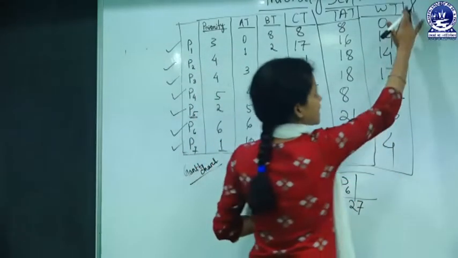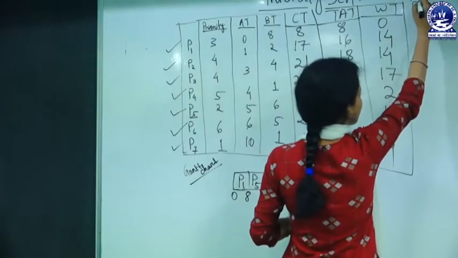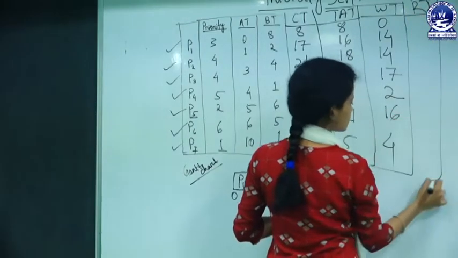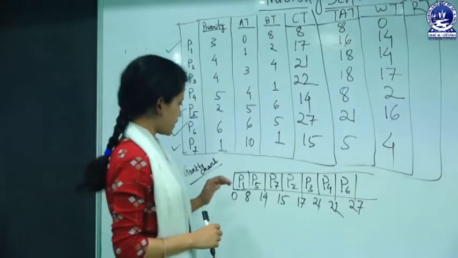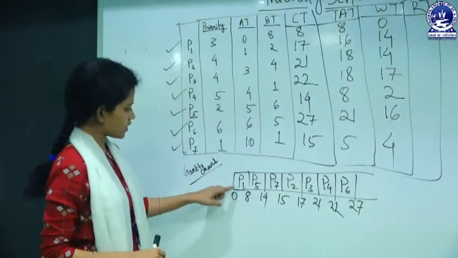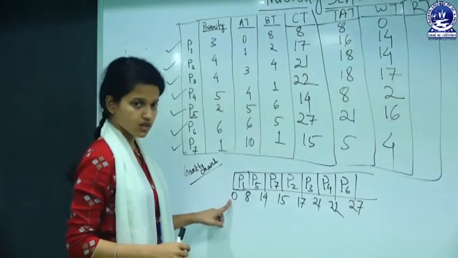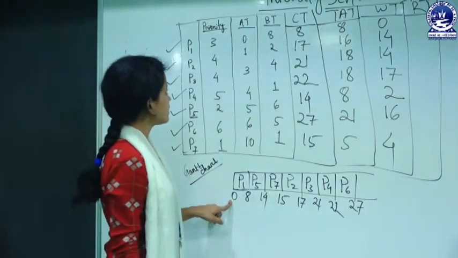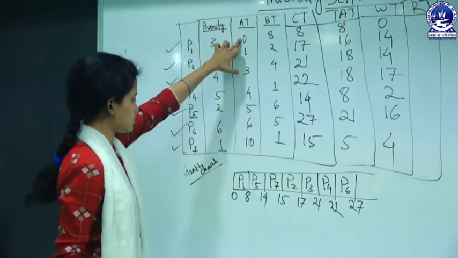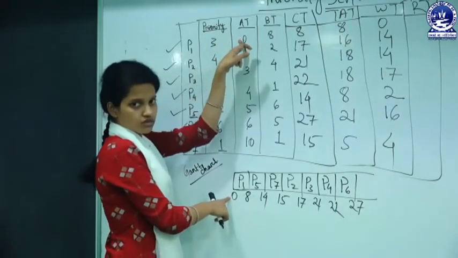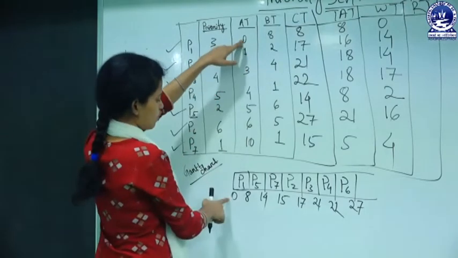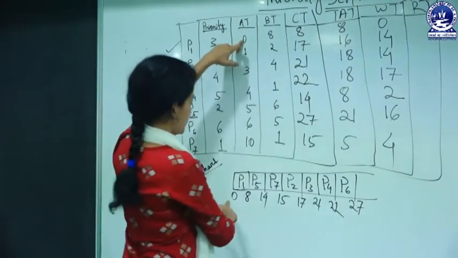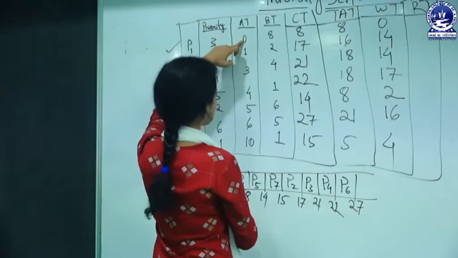Next is response time. Response time for P1: at time 0, P1 is allocated to the CPU and the arrival time of P1 is 0. So it did not have to wait for any time. So the response time of P1 is 0.